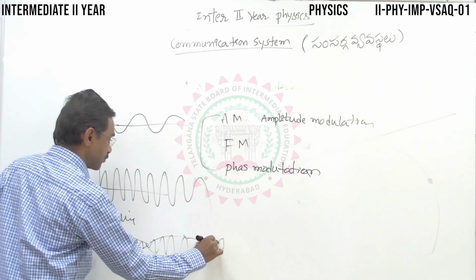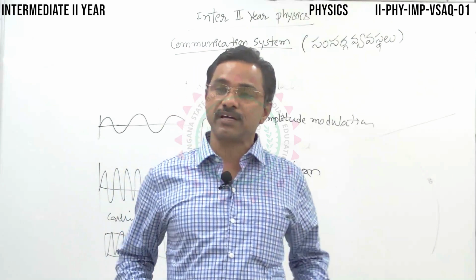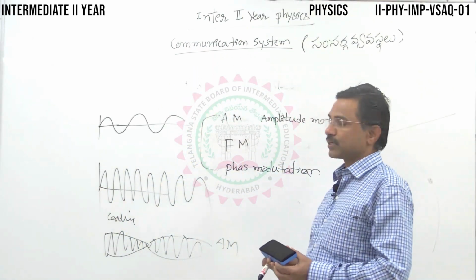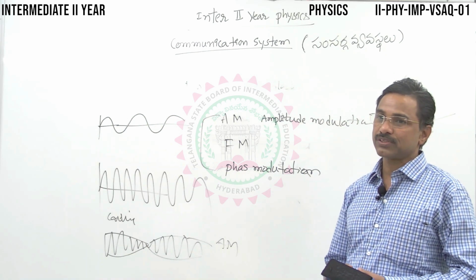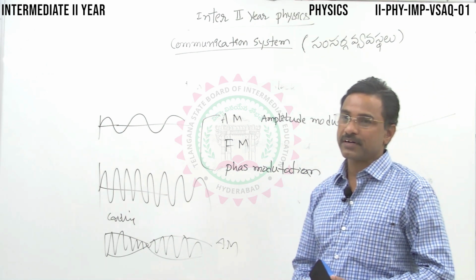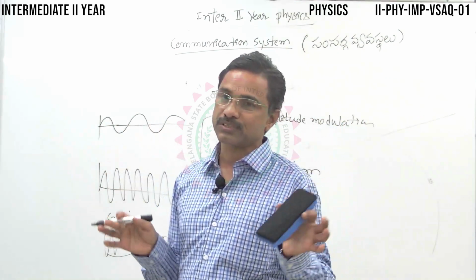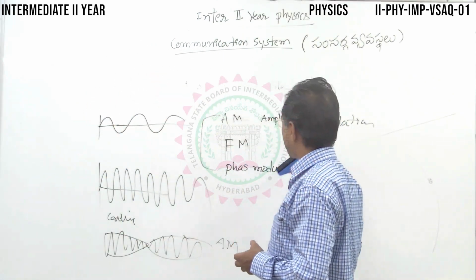This is amplitude modulation. Similarly, in frequency modulation, the frequency of the carrier wave gets modified in accordance with the signal to be transmitted. Nowadays, FM radios are very popular for entertainment programs. From dawn to dusk, a lot of entertainment programs are telecast on FM radio.